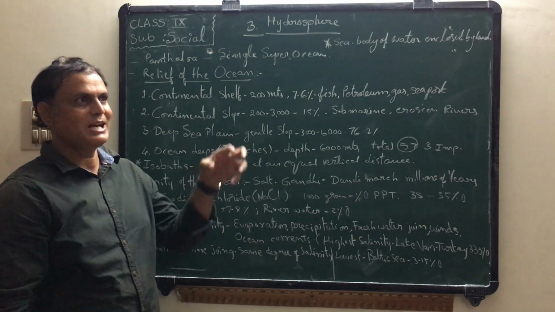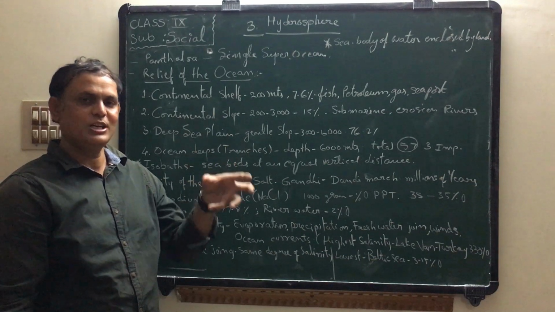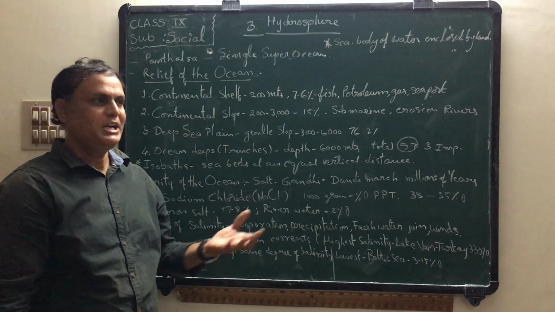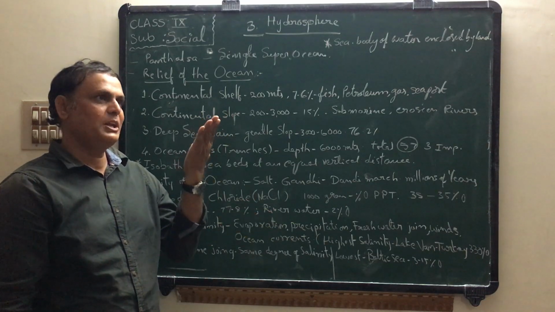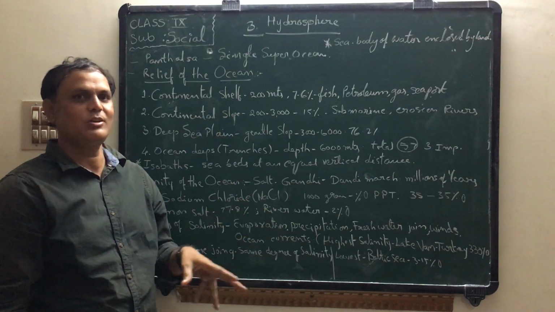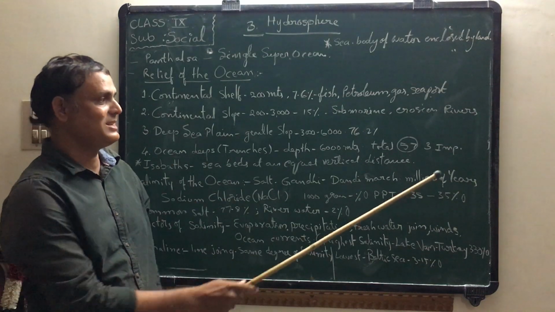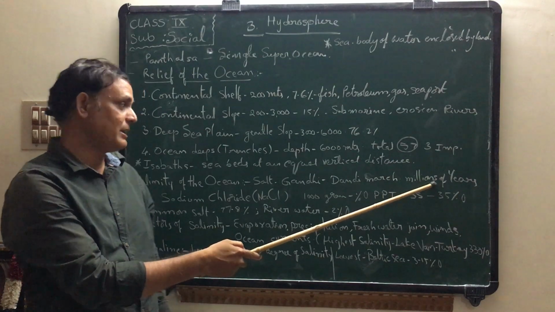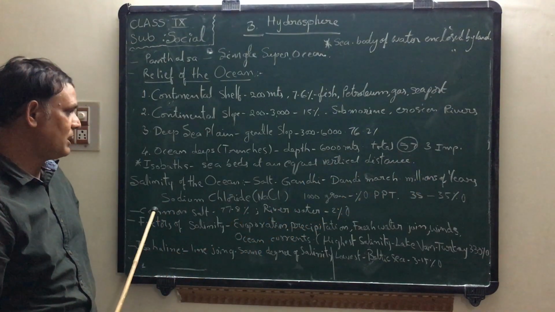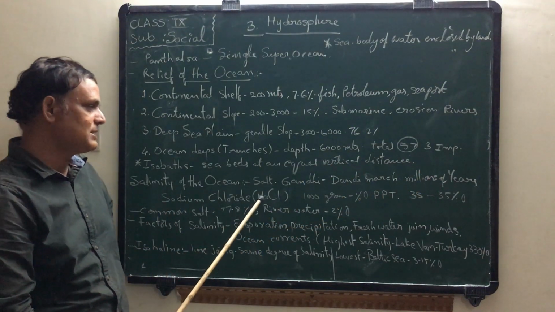When the sun shines upon the ocean water or sea water, it evaporates. But while the water evaporates, the minerals remain in the oceans and seas for millions of years. That is why that water is saline water. So sodium chloride is that one.